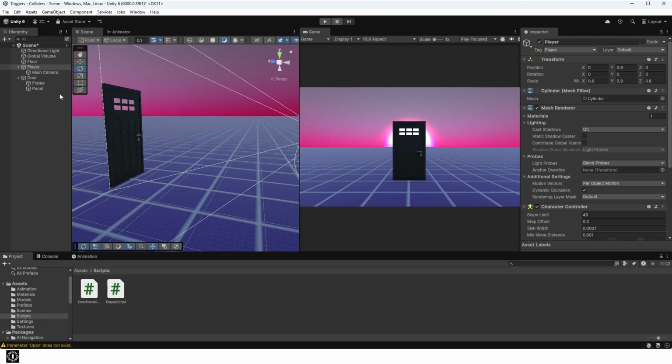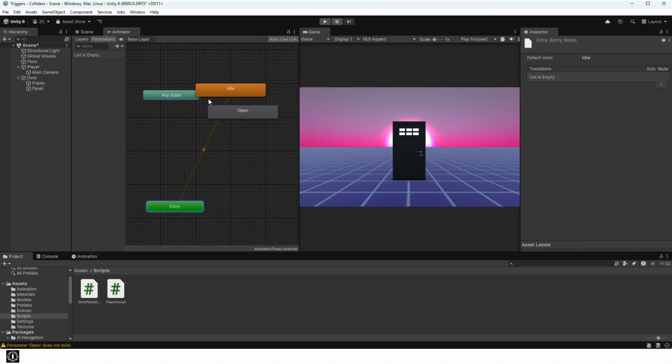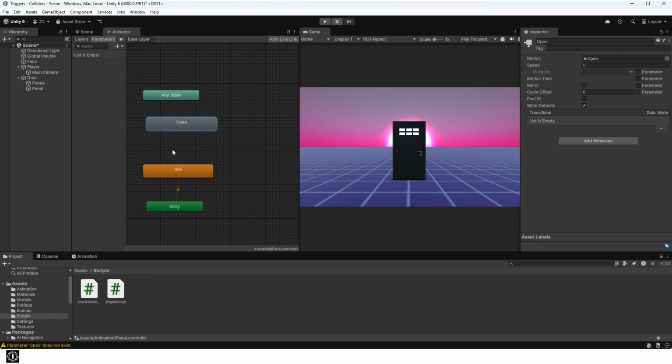Make sure the panel object is selected and click on the Animator tab. Make sure idle is the default state, then right-click on idle to make the transition to open. Add a trigger parameter and name it Open with a capital O, as it was named in the door panel script.